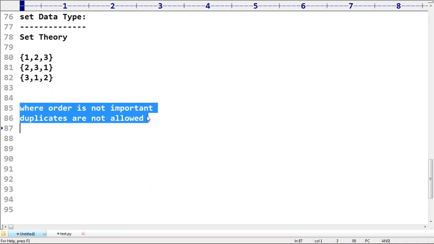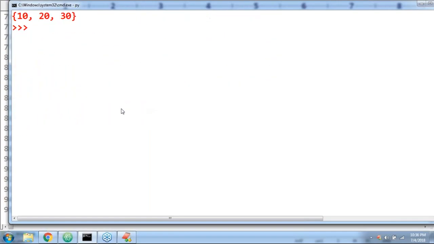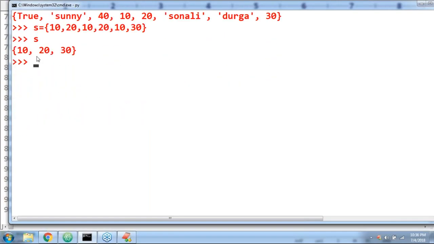Are you able to understand, right? Order is not important, and duplicates are not allowed. Now, sir, this is my set. Observe, this is my set. Now I'm asking, what is the first element? S of 0. Can you please tell? What will happen?